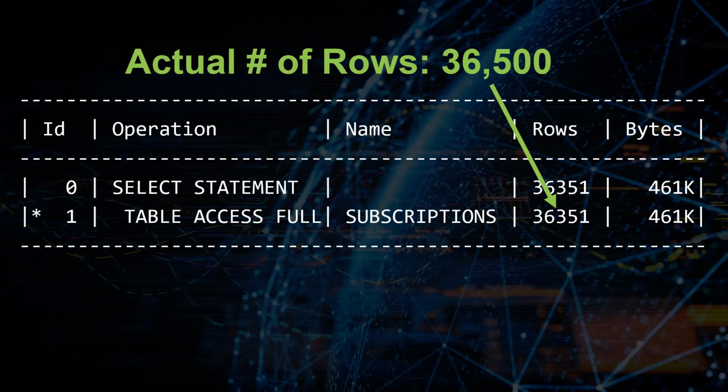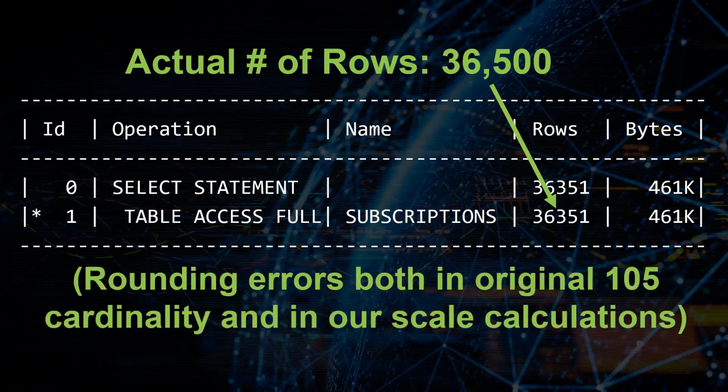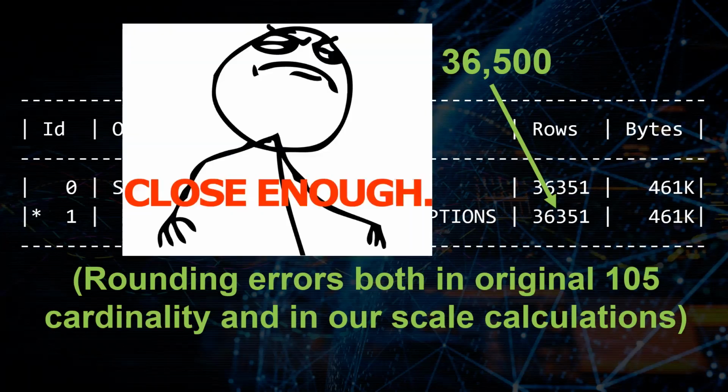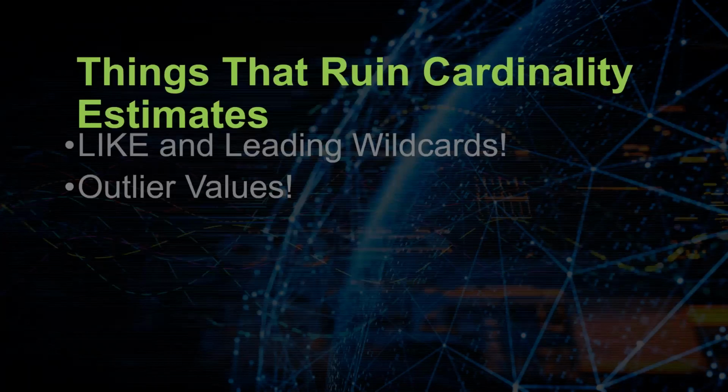But that's okay, because Oracle doesn't have to know the exact number of records. Oracle only has to be approximate. The truth is, we just have to be in the same ballpark in order for Oracle to have an accurate idea of what's going on. So this is definitely close enough for us. There were some rounding errors both in the original 105 cardinality that Oracle gave to us and in our scale calculations. The number went out way further than I wanted to put in the PowerPoint slide, but this is definitely adequately close for Oracle to make the right decision here.